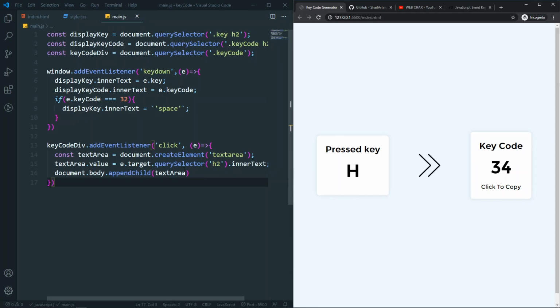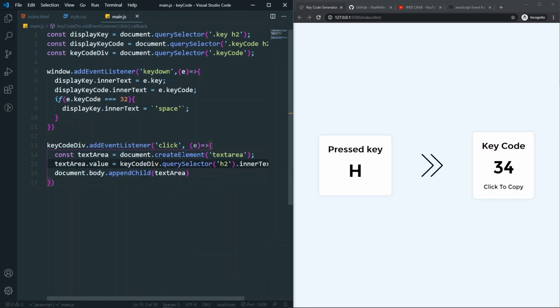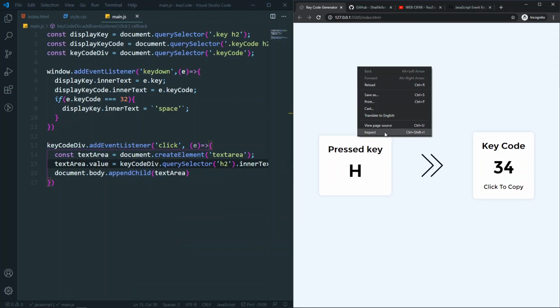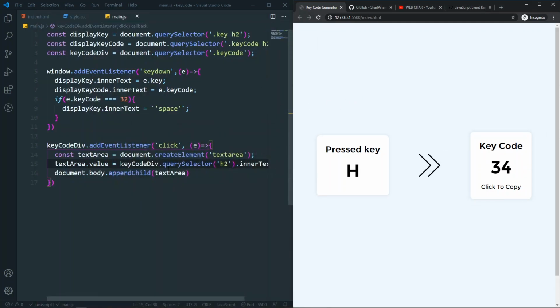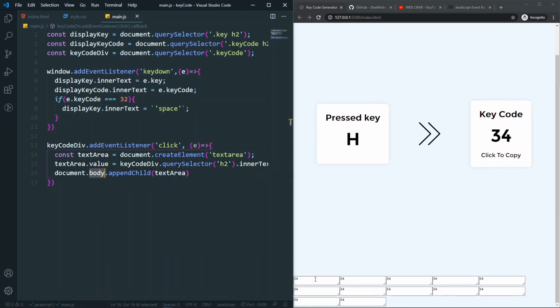So I am having the query selector inside of this paragraph, because in this paragraph we don't have any h2. That's why I'm having an error. So actually just remove this and we can directly call the div here. So now it will not show any kind of error. As you can see, whenever I click, it will not show any kind of error. Let me show you what is happening. Whenever I click, it's appending the text area inside of our body. If I scroll down, as you can see, we have so many text areas here.